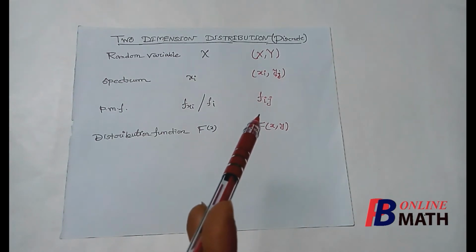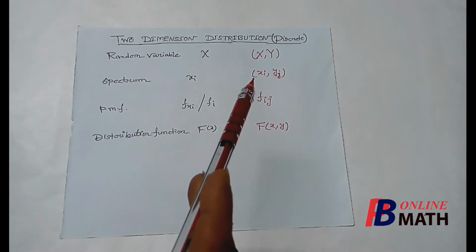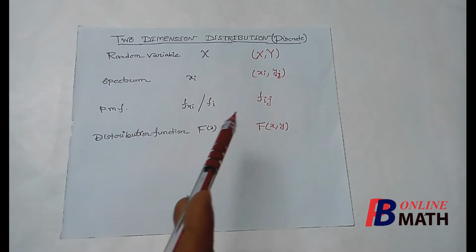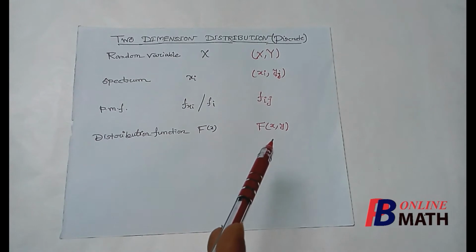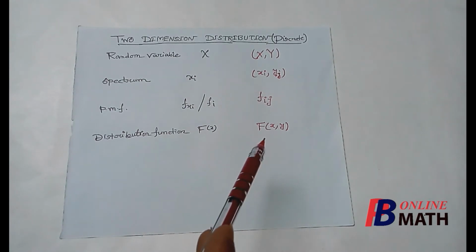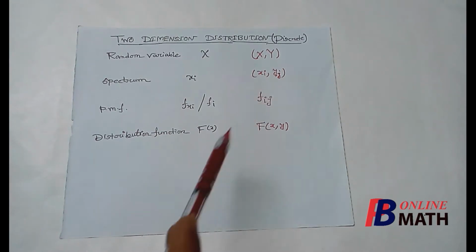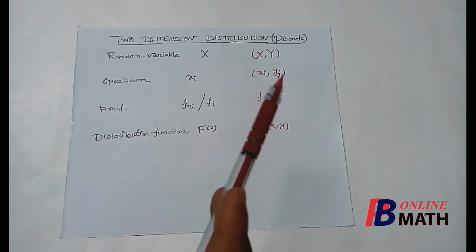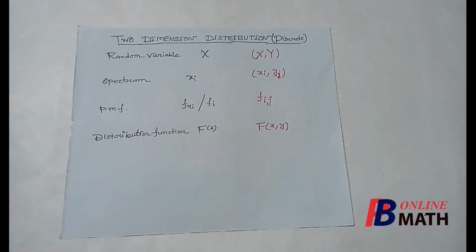In this case also, we shall denote the probability mass at the spectrum point (xi, yj) by f(i, j), and the distribution function will be a function of two real variables x, y, corresponding to the two random variables capital X, capital Y. So these are the quantities we shall explain in detail. As usual, we shall consider an example.